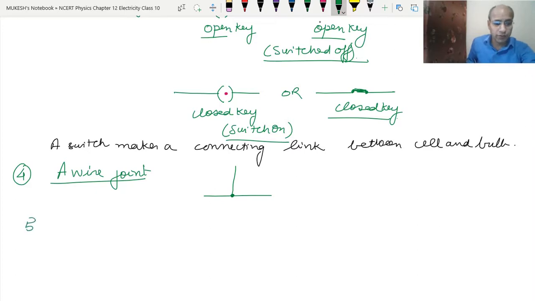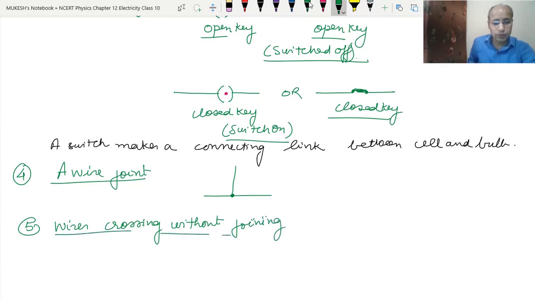Now fifth is wires crossing without joint, means they are crossing over. Suppose one wire is coming like this, another wire is coming like this, so they are crossing over, they are not joined. So we can draw this diagram like this. This is the wire which is crossing this one.